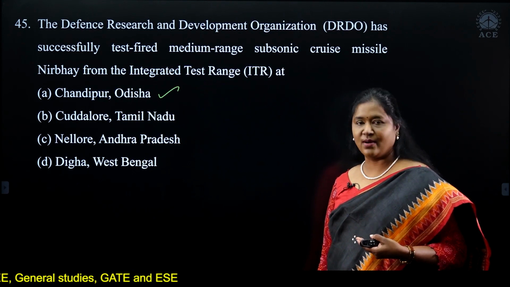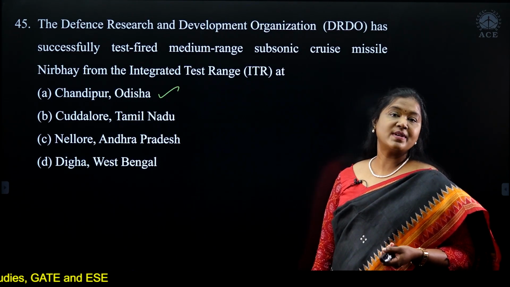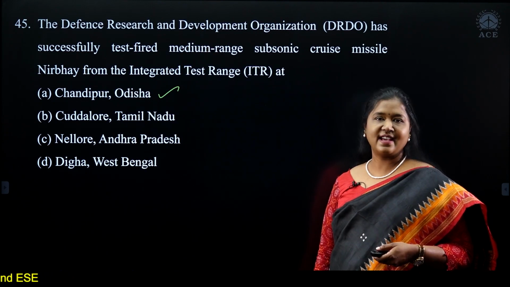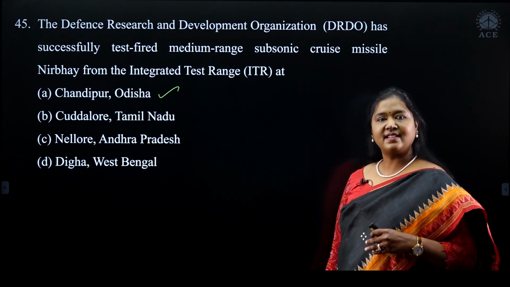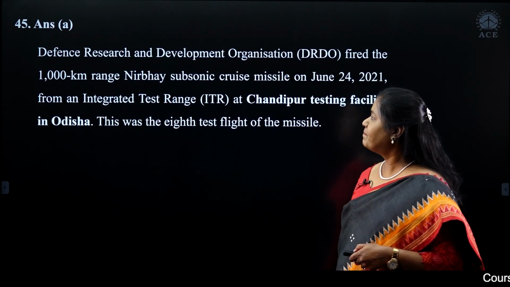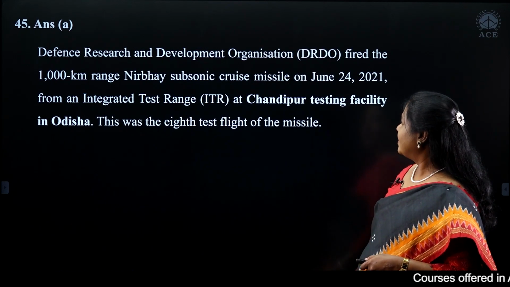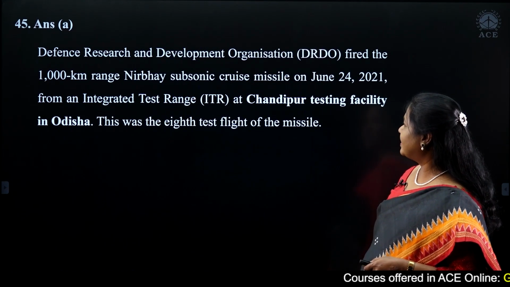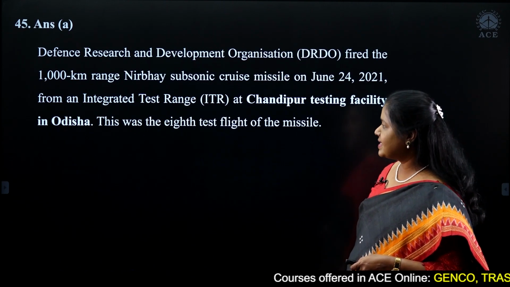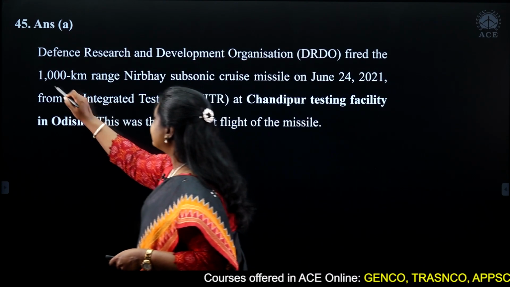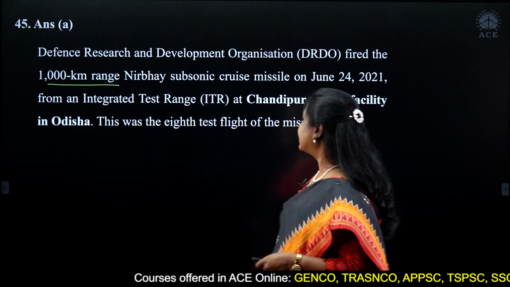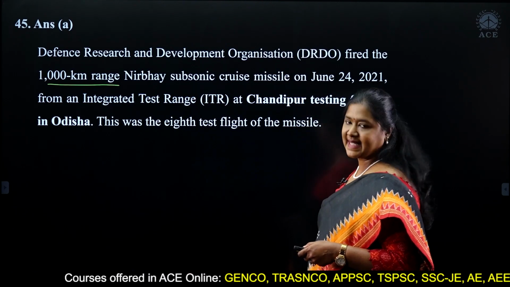It can be all these missiles. Then we also have questions based on satellites and so on. These are general questions which come. So it was Chandipur. Nirbhay has a 1,000 kilometer range. It's a subsonic cruise missile.